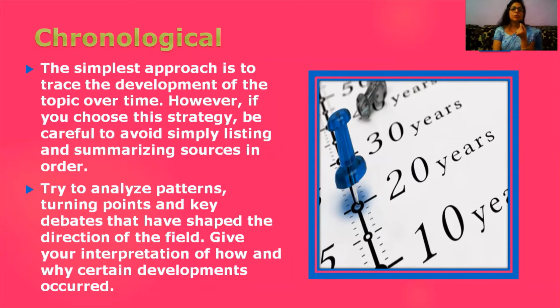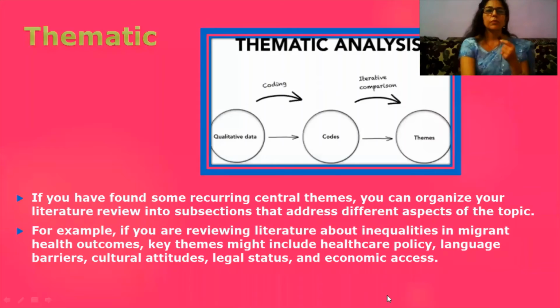However, if you choose this strategy, you need to be very careful to avoid simply listing and summarizing sources in order. It is essential to make an order and analyze the patterns, turning points and key debates that have shaped the direction of the field. Give your interpretations of how and why certain developments occurred. This is the strategy that you need to follow.